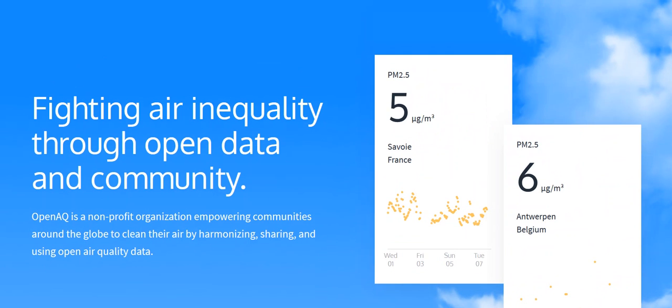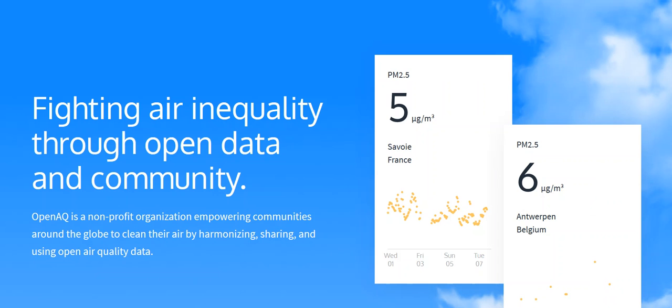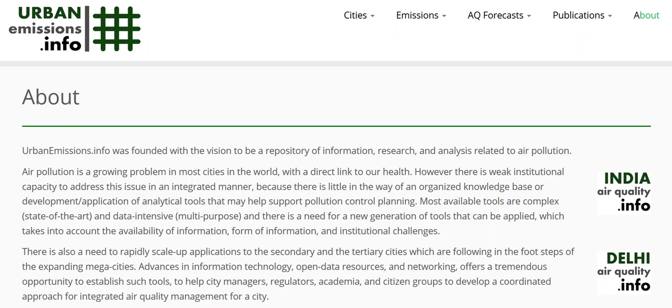We access this on a continuous basis for multiple programs that we have. One of the programs we have is the air quality forecasting system. One is for all of India, and then one is for Delhi at a very high resolution. And we use the monitoring data extracted from OpenAQ's servers for not only validating what we are modeling in the forecasting system, but also trying to understand what changes we are seeing at what time scales and how that can be used for policy relevant discussions.